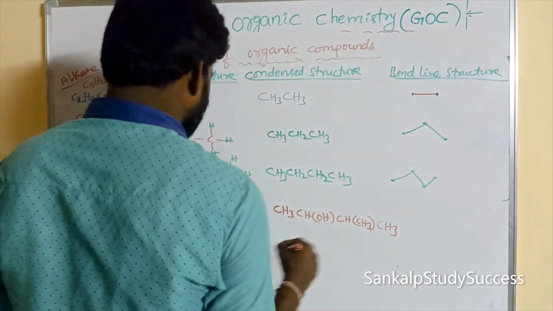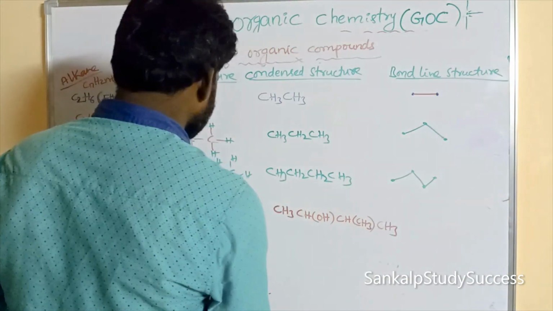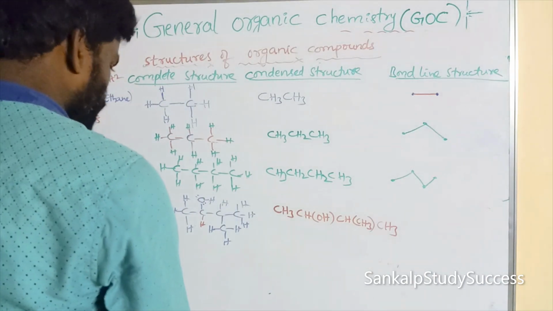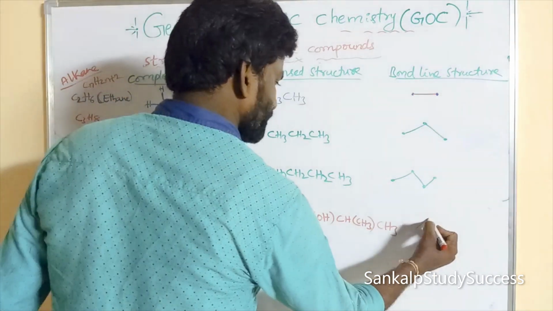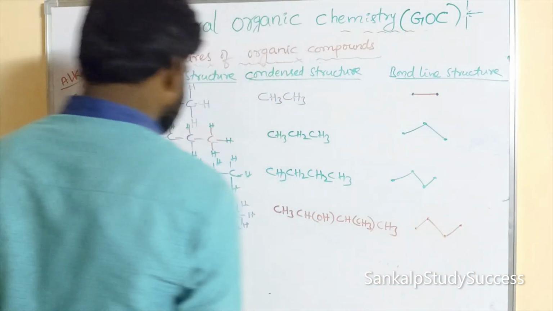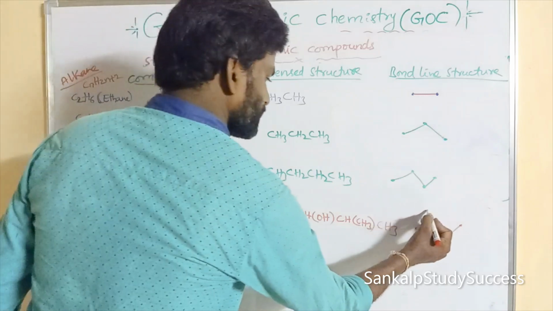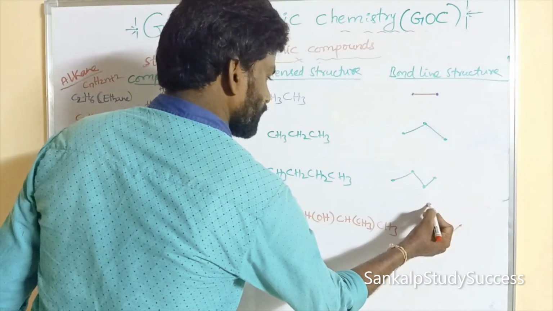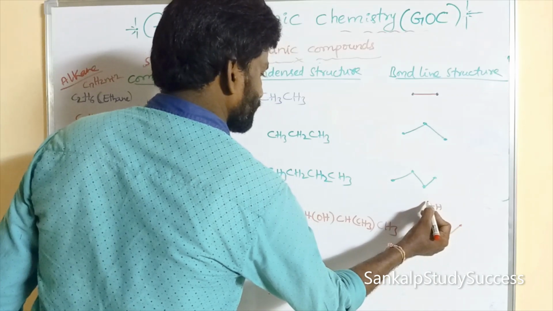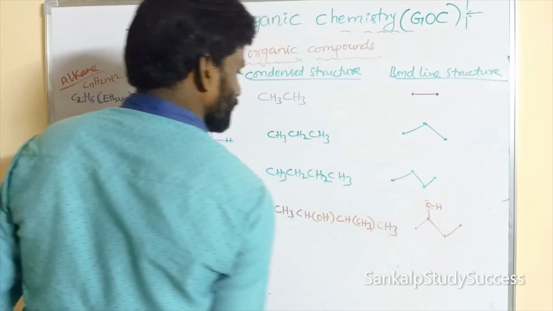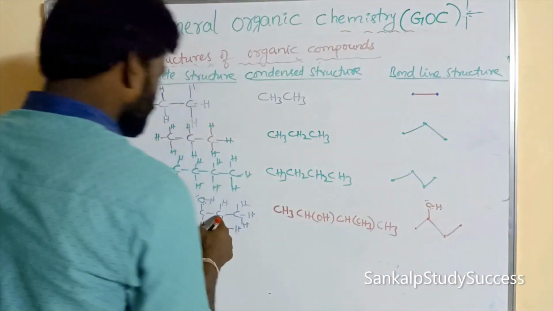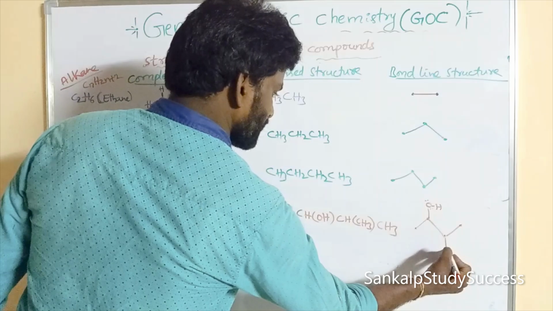So in the bond line structure, how do we represent carbons? 4 bonds means 4 carbons, and they can be represented in this way. So this is OH, and this is CH3. In the third carbon, one CH3 substituent is there.